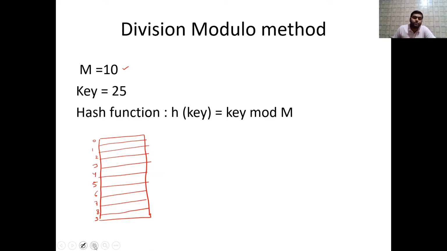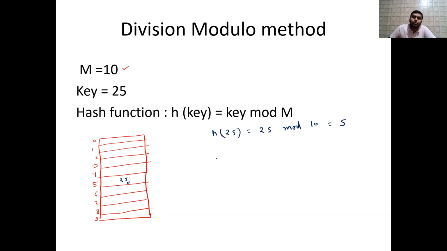So if you calculate for 25, what will come? h of 25 equals 25 mod what? m. m is what? 10. The size is 10. So this will give you 5 as the answer. It means 25 will map to the 5th location in this particular table. 25. Okay.